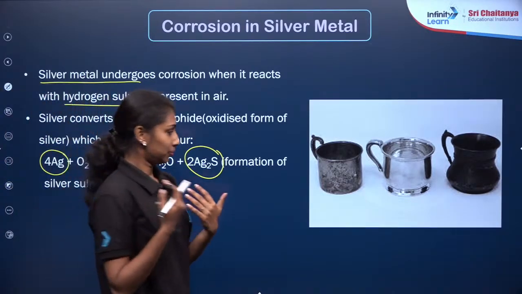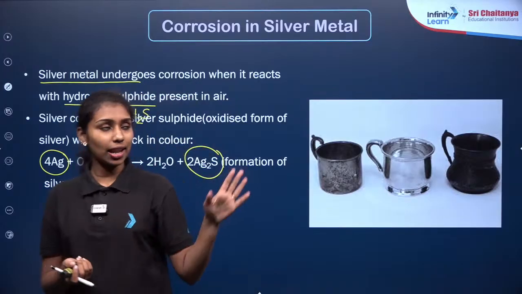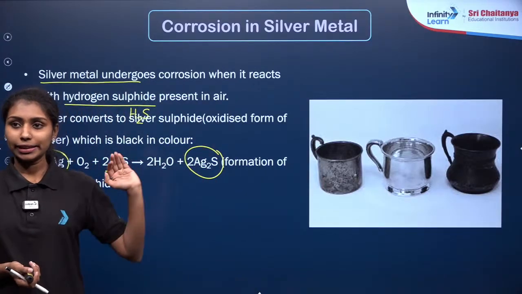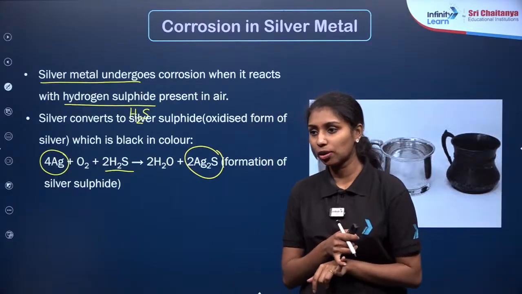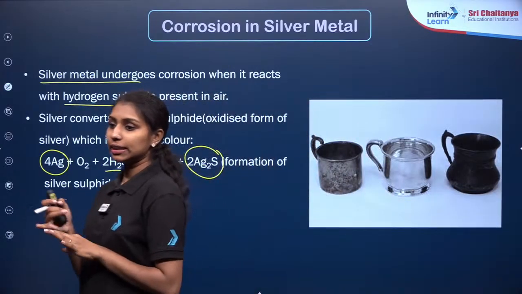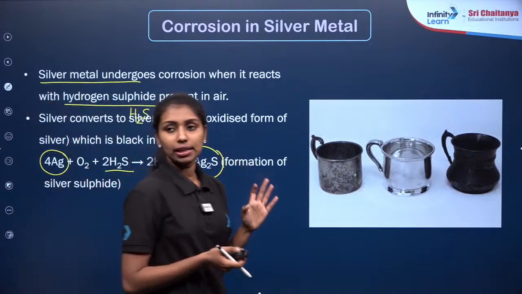Yes, we need to learn the methods for preventing corrosion. I will discuss that at the end of this class. Here I need to focus on the examples of corrosion. So we have seen the corrosion of copper, right? Rusting of iron. Then for silver it is again the formation of Ag2S, right? Is that clear?